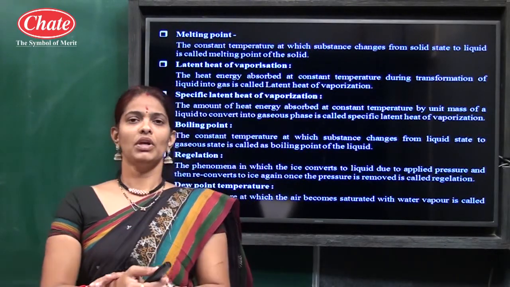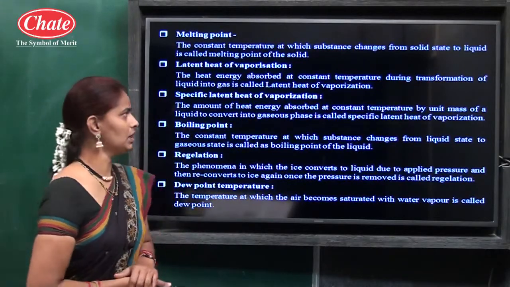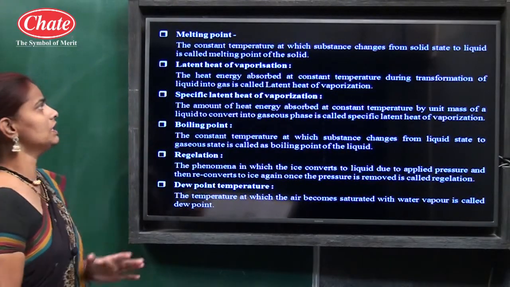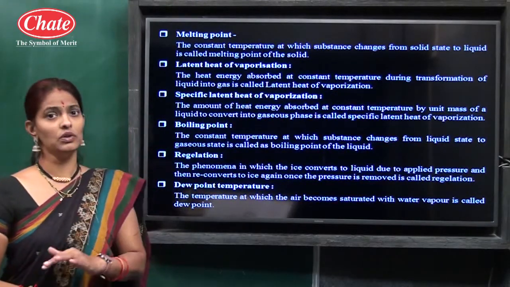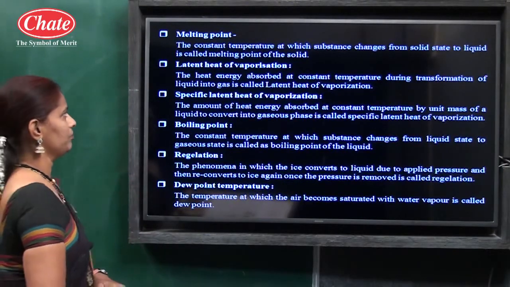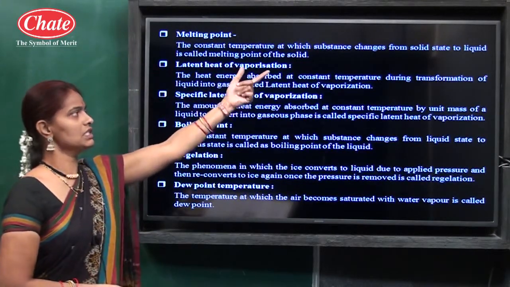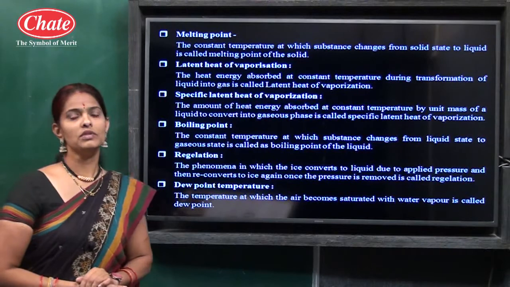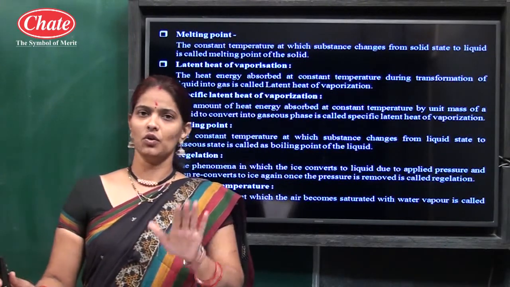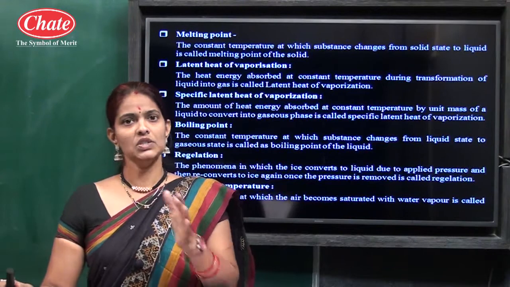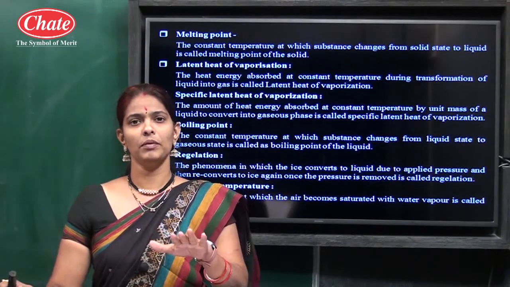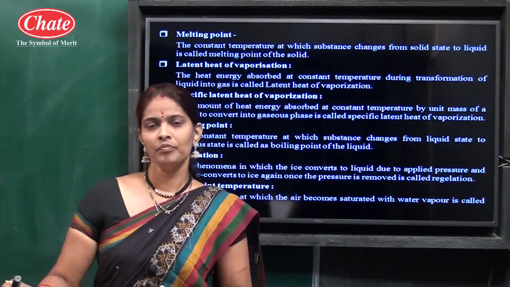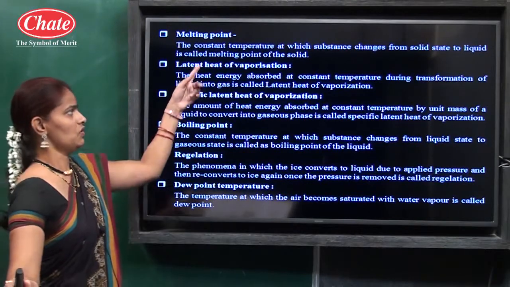So students, there are some important terms from the chapter that we pick up here. First one, melting point. It is the constant temperature at which a substance changes from solid to liquid, and it is known as the melting point of the solid. We know melting point is a constant temperature. Who melts? A solid melts, and that is why the constant temperature at which a solid gets converted into liquid is known as the melting point of the solid.